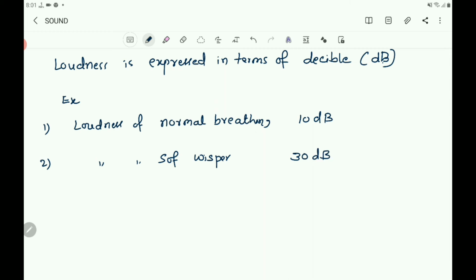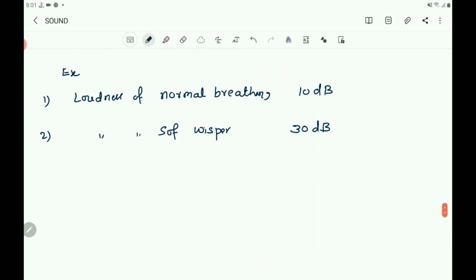And loudness of normal conversation is 60 dB.